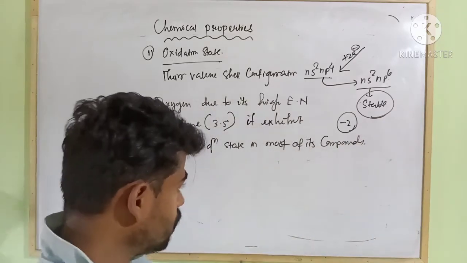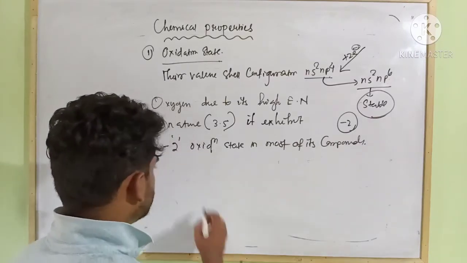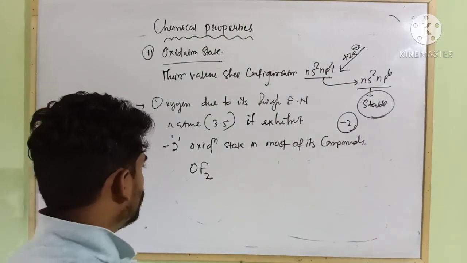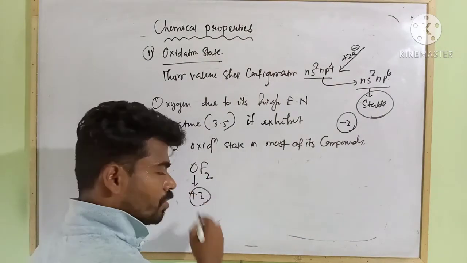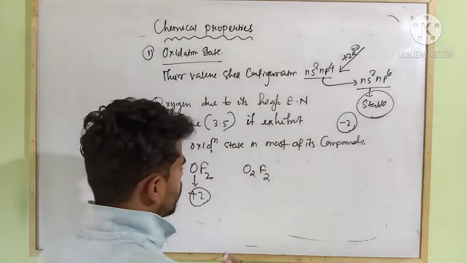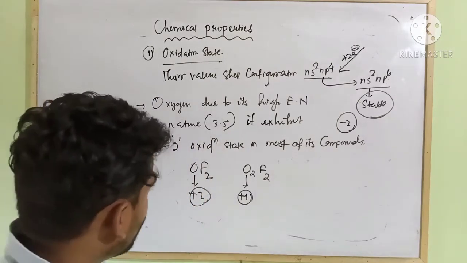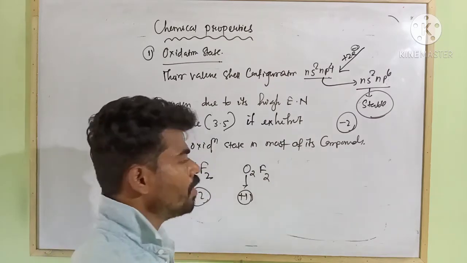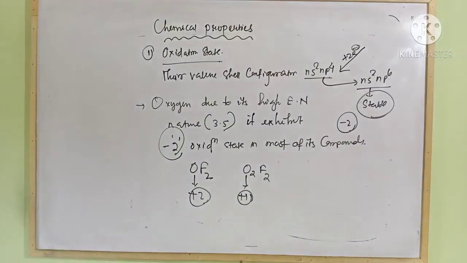However, there are a few compounds where its oxidation state varies. Likewise, in OF2, the oxidation state of oxygen is +2. In O2F2, the oxidation state of oxygen is +1. In all other compounds, it mostly exhibits an oxidation state of -2. Let us discuss the heavier elements.